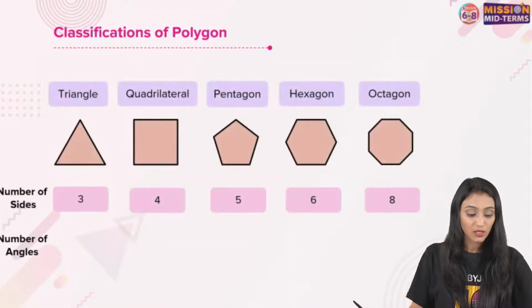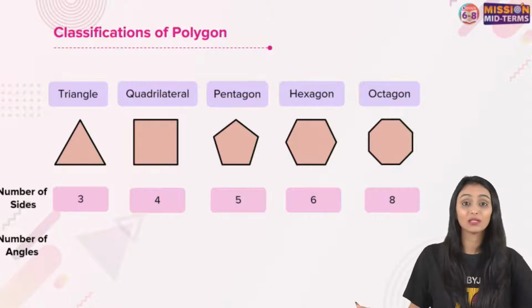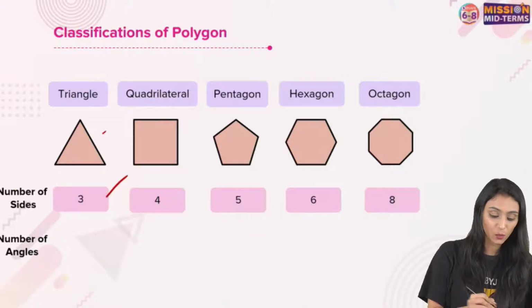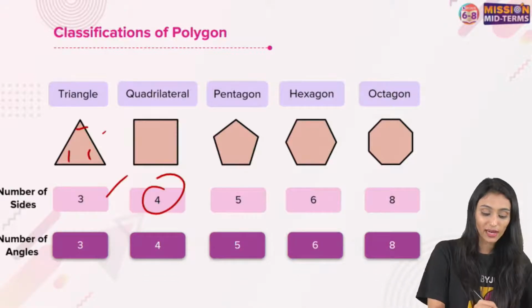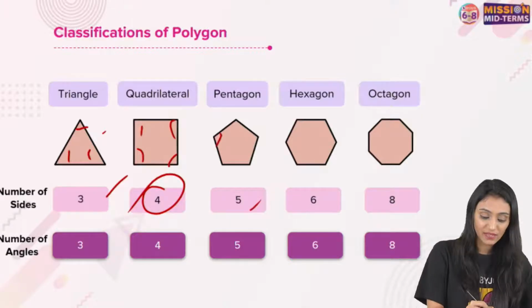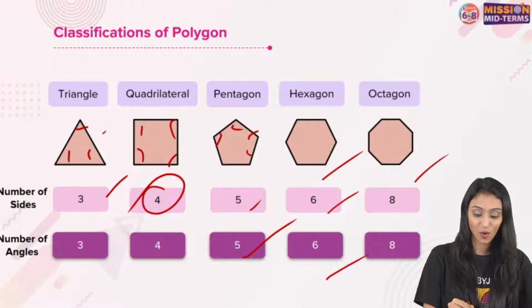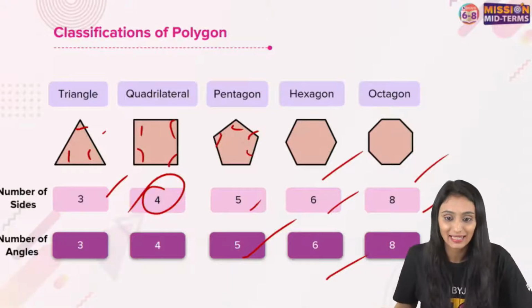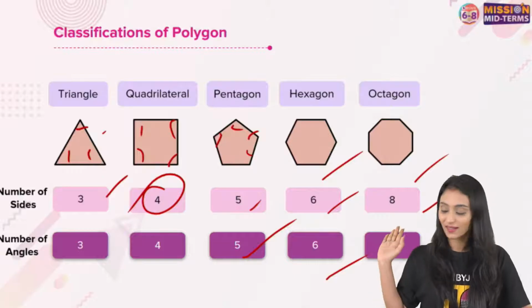Now, here we can see different types of polygons and we will talk about the number of angles that they have. This is a triangle with 3 sides. This has 3 angles, right? This is a quadrilateral with 4 sides. This has 4 angles. This is a pentagon with 5 sides. This has 5 angles. Similarly, a hexagon with 6 sides and 6 angles. An octagon with 8 sides and 8 angles. Yes. I hope this is clear.